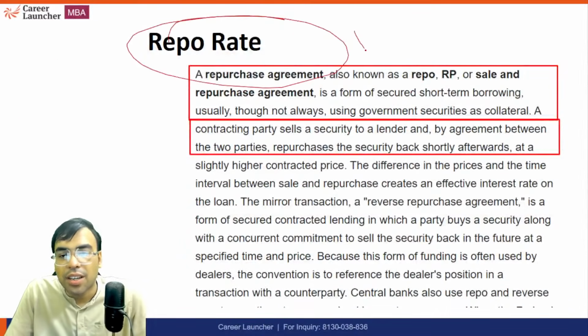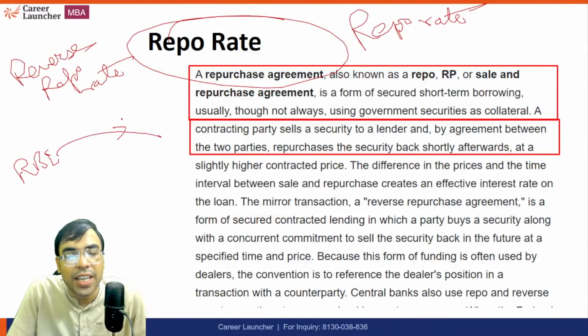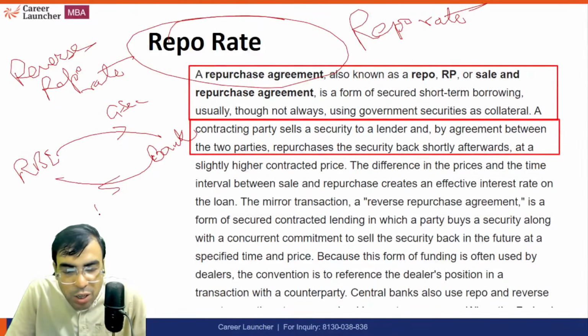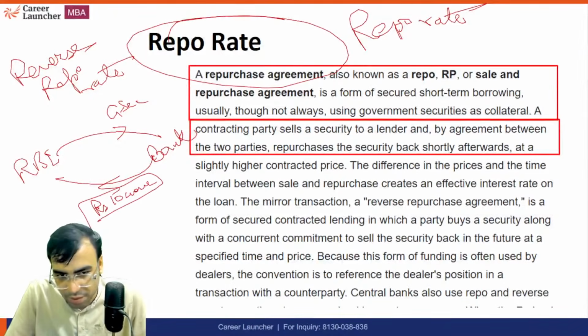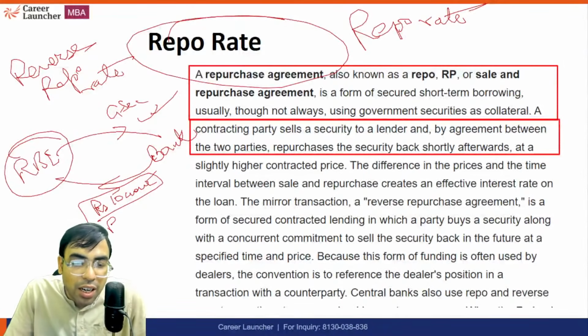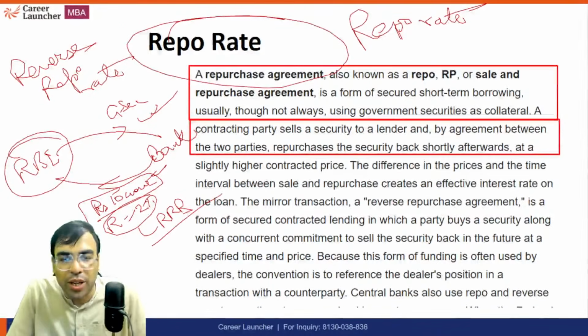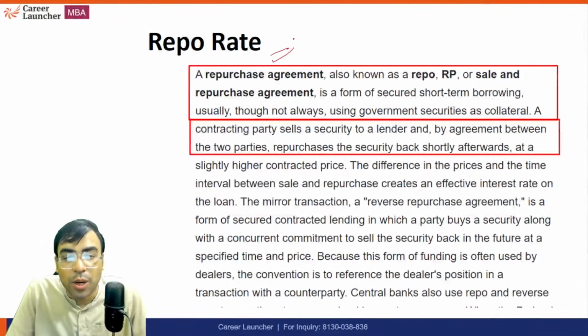Now, this is called repo rate. There's another term which is used a lot, called reverse repo rate. What does this mean? It is exactly the opposite. If RBI is selling government security to a bank, any scheduled commercial bank, let's say ICICI, it means RBI is taking a loan. And please do not ask me why RBI takes a loan, but there are a lot of reasons. Let's say a 10 crore loan. Now RBI promises that I will buy this government security back by paying you the principal amount along with, let's say, 2%, which is the reverse repo rate. Generally, reverse repo rate is lower than repo rate. I hope it is clear. And these are also called policy rates.